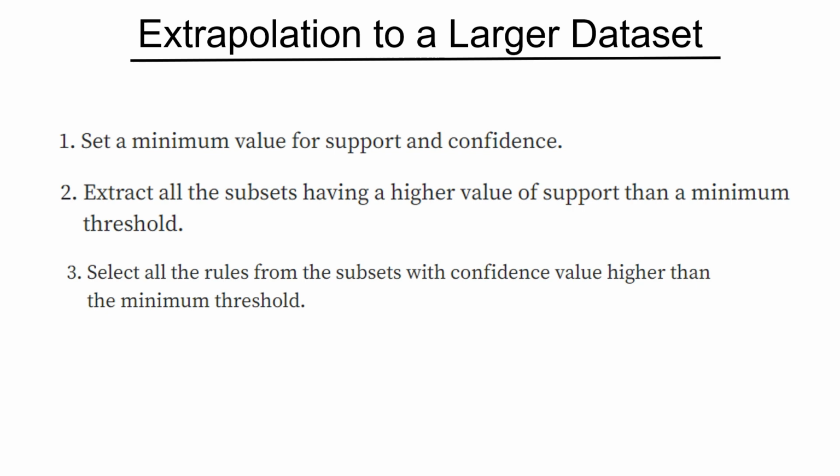Then you select all the rules from subsets which have confidence value higher than the minimum threshold. That's what we were doing in previous slide. But the next thing is important. We have to order the rules by the descending order of lift. Now, lift is another parameter.